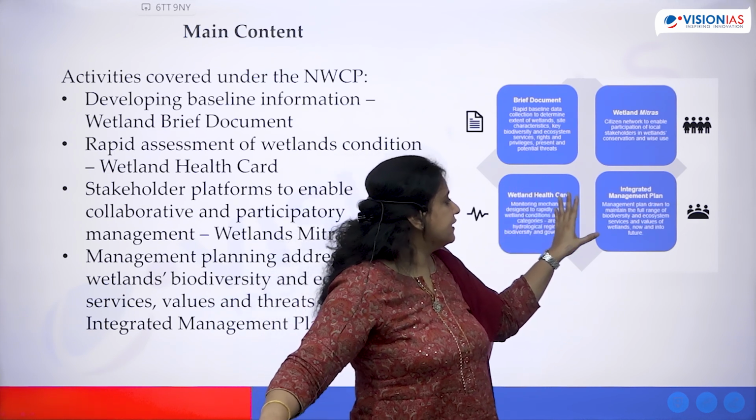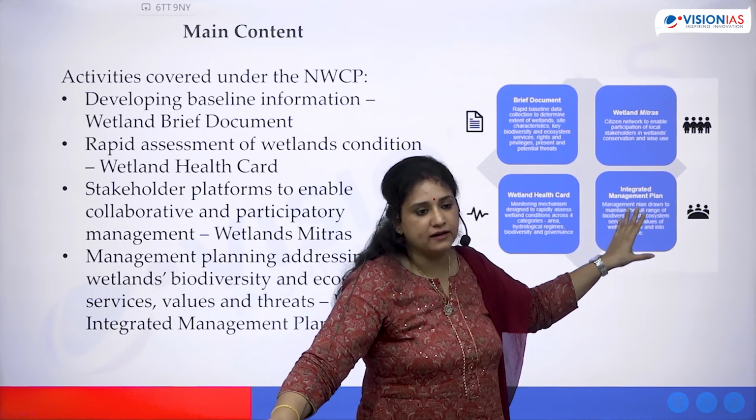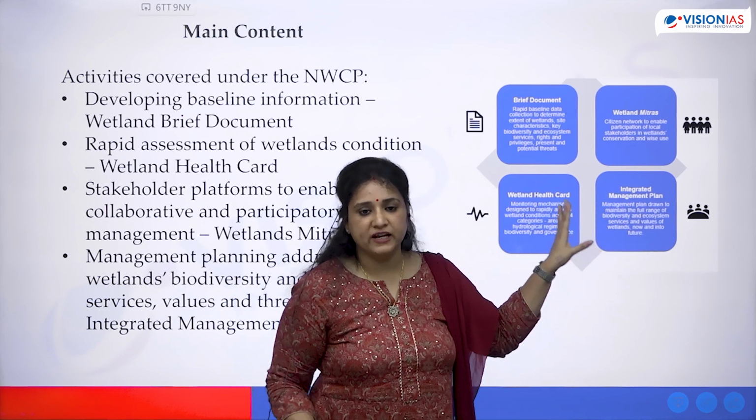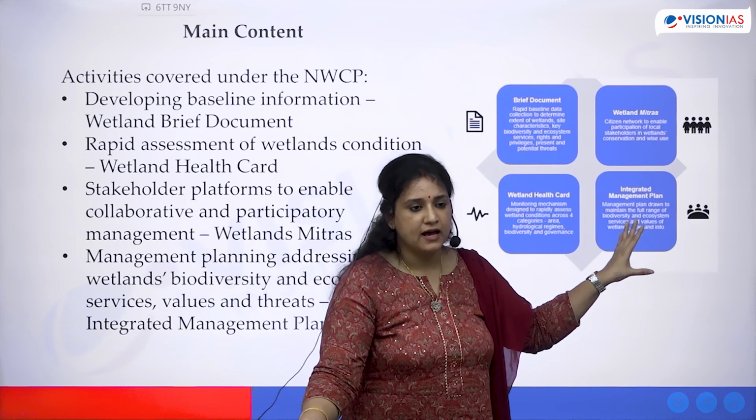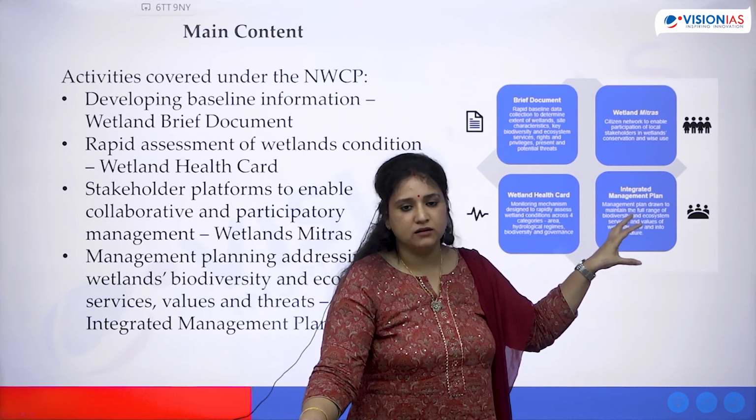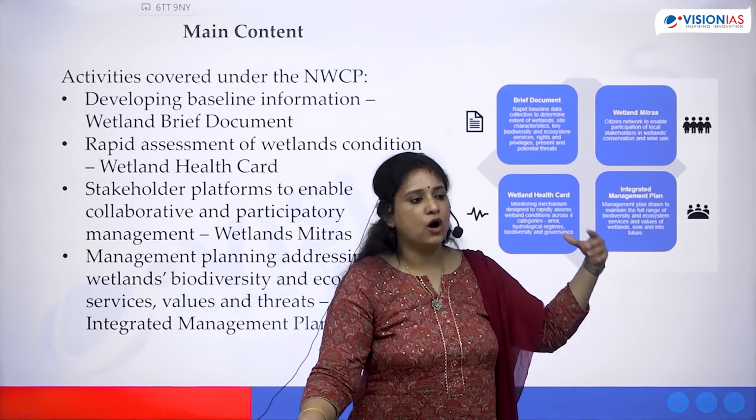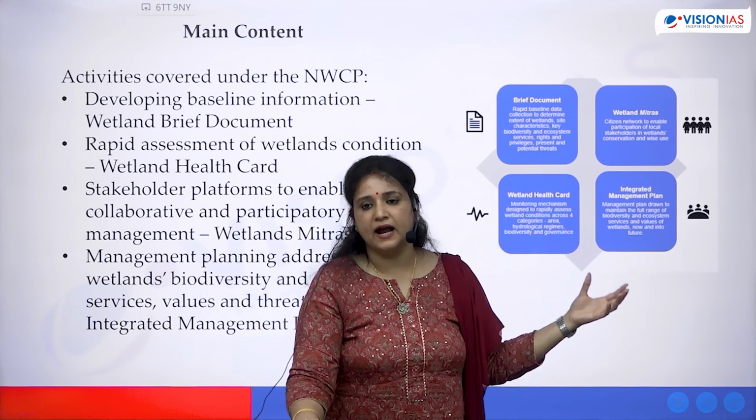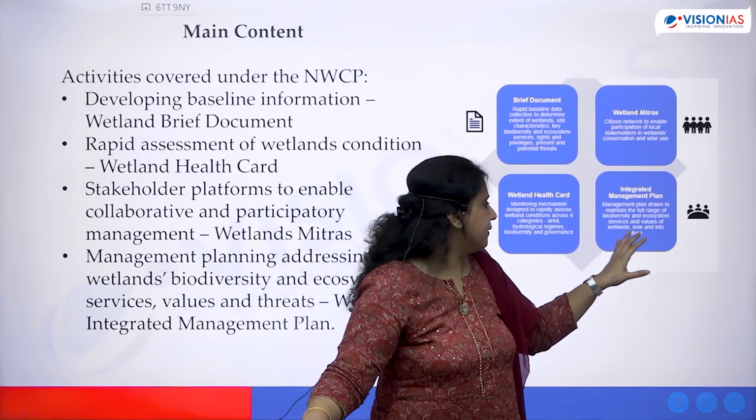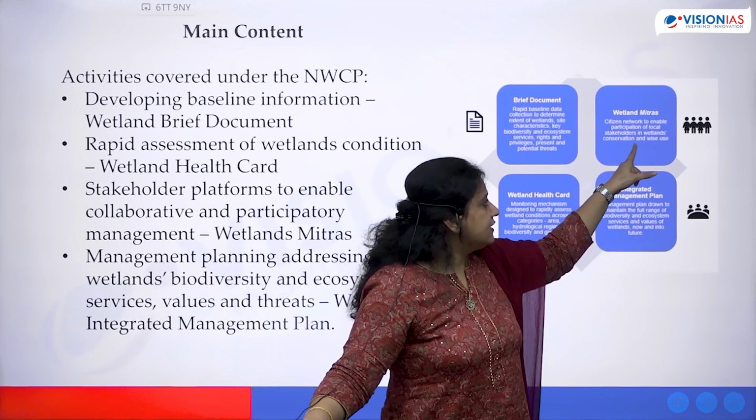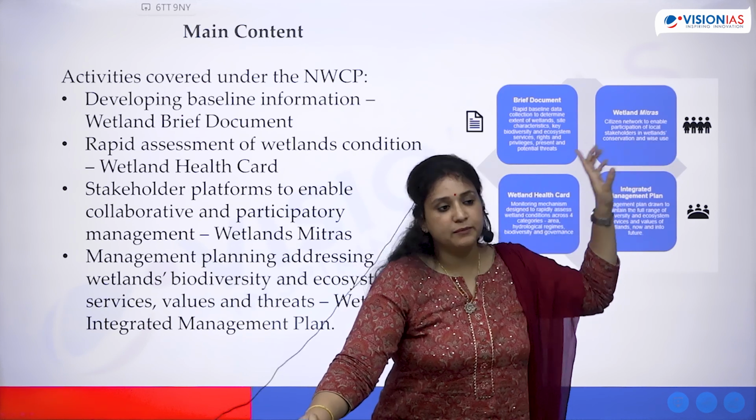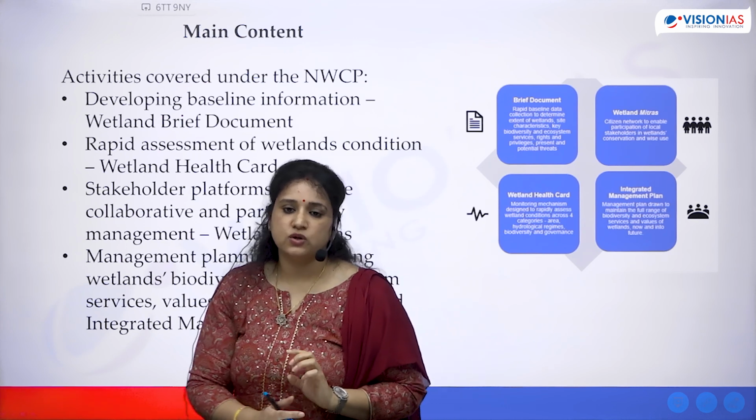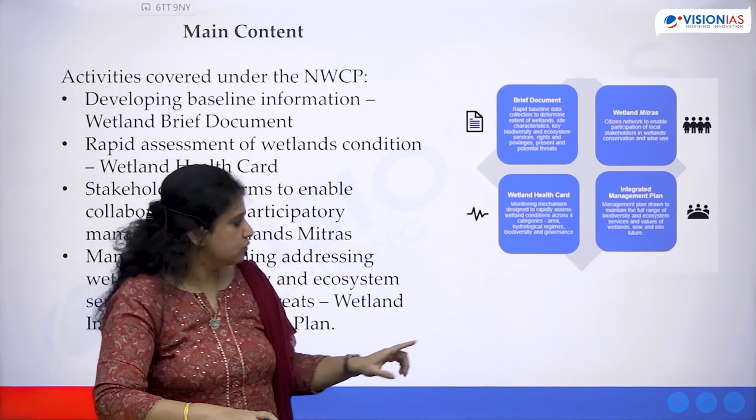उसके बाद there is an integrated management plan. A plan is devised for each wetland along with states as to how that wetland will be, you know, conserved, how the biodiversity will be conserved and its resources will be augmented. Okay. For that, citizen partnership, that is wetland mitras, will be created. So ये basically 4 aspects हैं उसके.